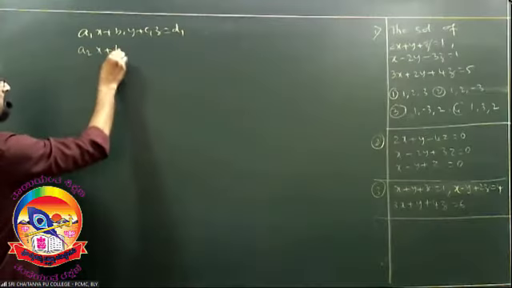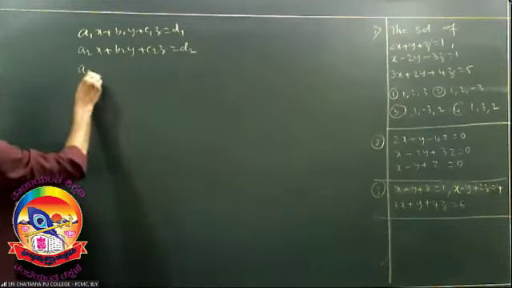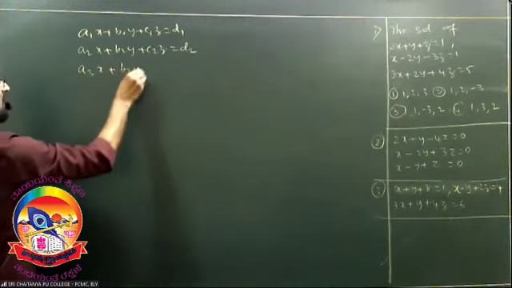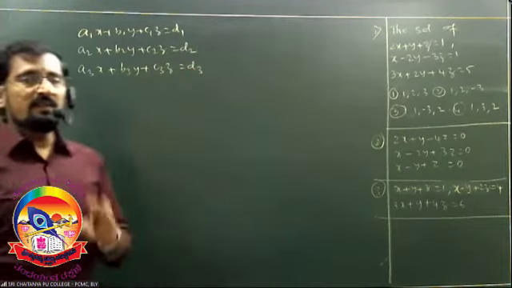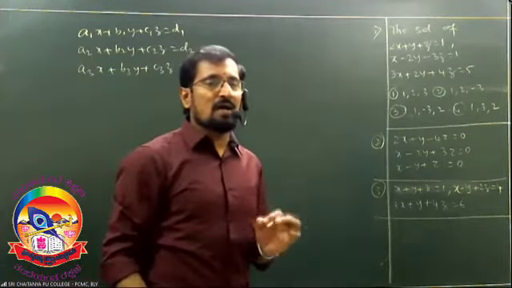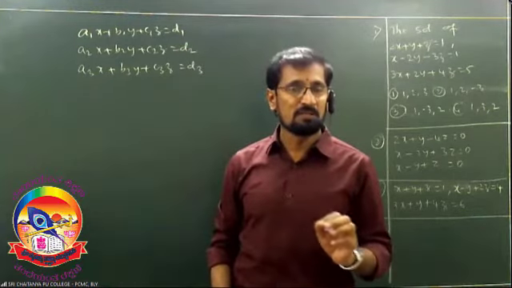A2x plus B2y plus C2z is equal to D2. A3x plus B3y plus C3z is equal to D3. These three linear equations are said to be one system. This is called a non-homogeneous system.